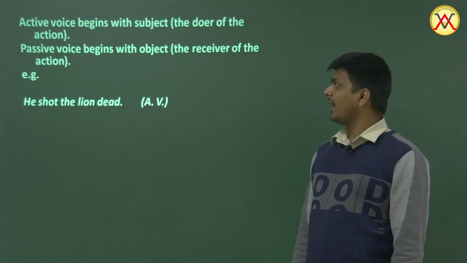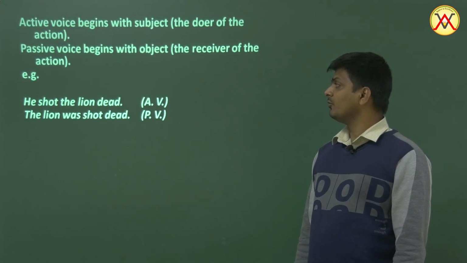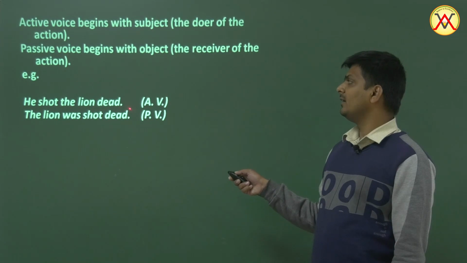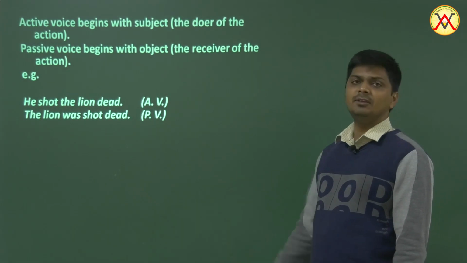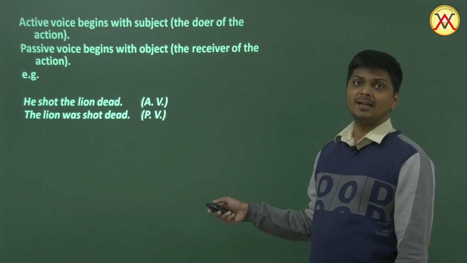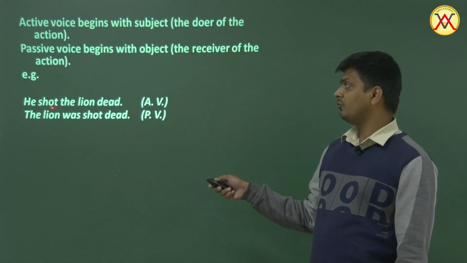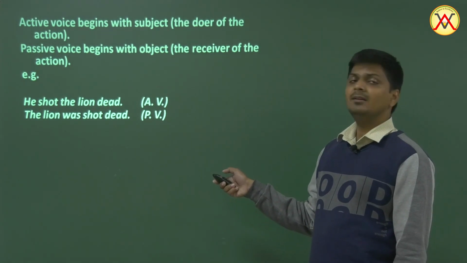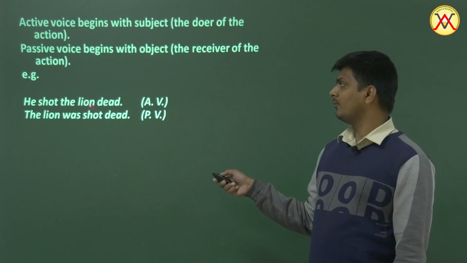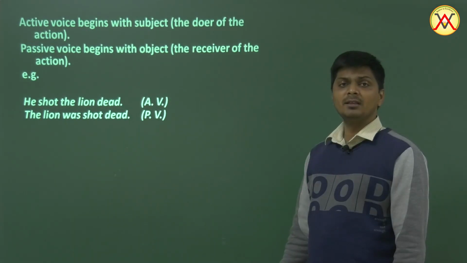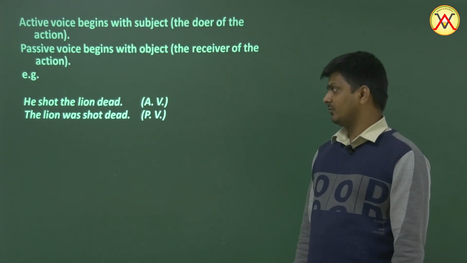For example, he shot the lion dead. The lion was shot dead. This is active voice. He shot the lion dead. Lion is the object, he is the subject. Why is he subject? Well, because he is performing the task. It is he who shot the lion dead. And the lion received the bullet. Therefore, lion is the object. So in active voice, we begin the sentence with subject. In passive voice, we begin the sentence with object.